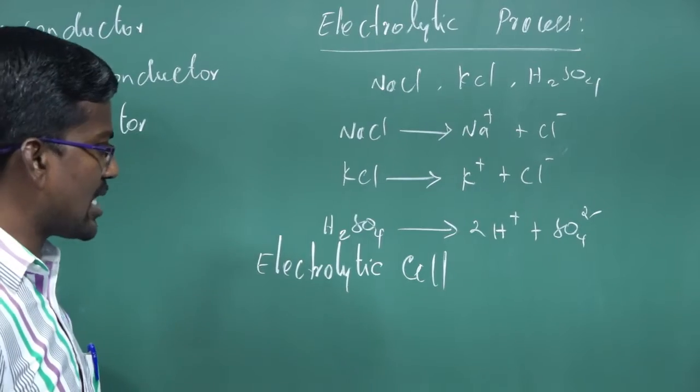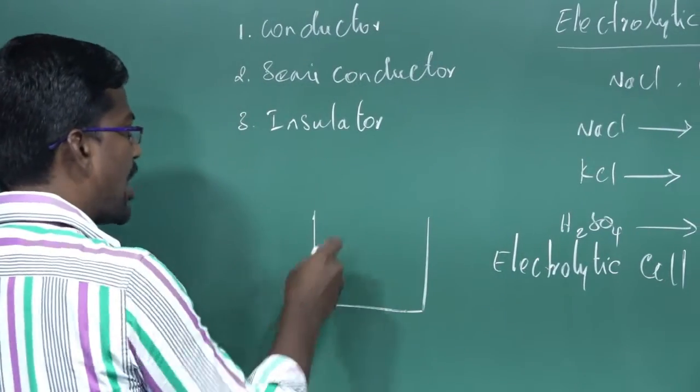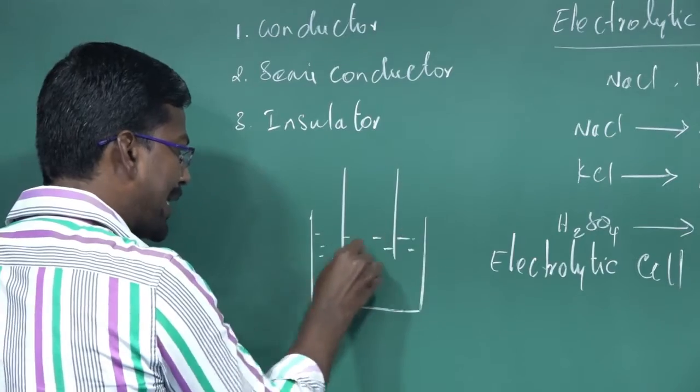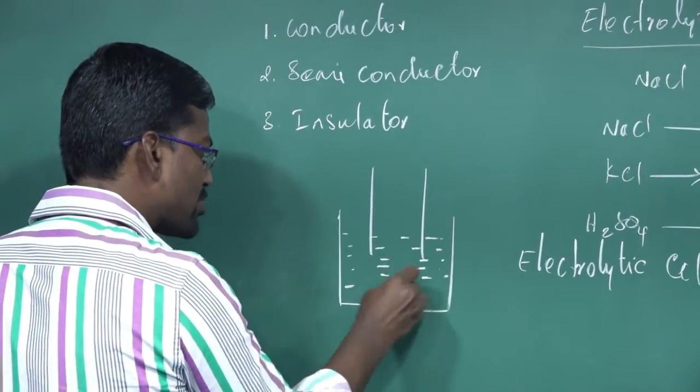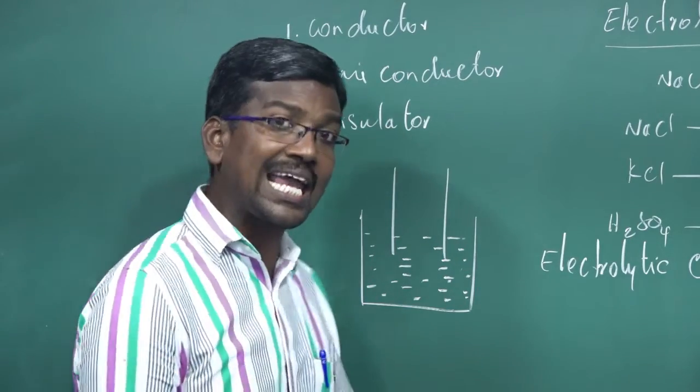What is the meaning of electrolytic cell? An electrolytic cell consists of two metal electrodes. The two metal electrodes are dipped in aqueous electrolytic solution, which is naturally ionically conducting.